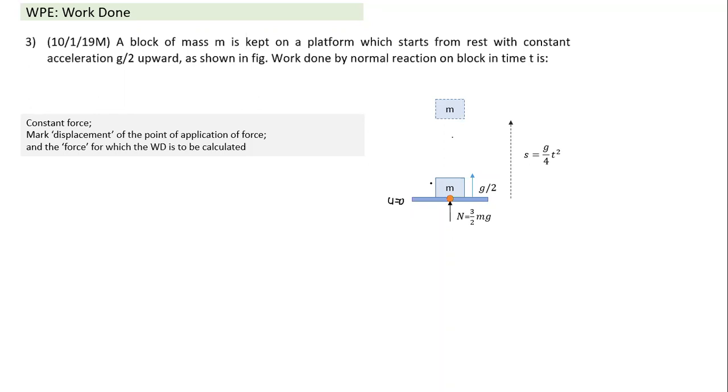So again, we'll go to the same thing: mark the force, mark the displacement, and find the angle. Displacement is pretty simple. Displacement is equal to 1/2 at square, which becomes g/4 t square. This is the displacement, in the vertically upward direction. We have to calculate the work done by normal reaction. Let's mark the direction: normal reaction is in the upward direction. And what is the normal reaction here? Normal reaction will be equal to, again, mg plus ma, which will be equal to 3/2 mg. And both are in the same direction. Theta is zero. So what is the work done? Pretty simple. This term into this term is equal to the work done. And you notice how simple the question was. Okay, so that's the displacement and this is the work done.